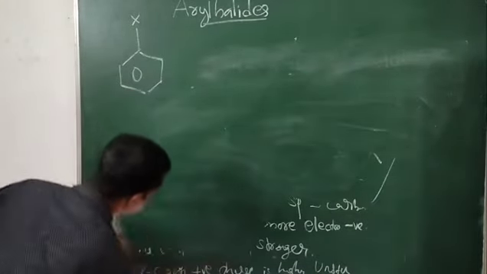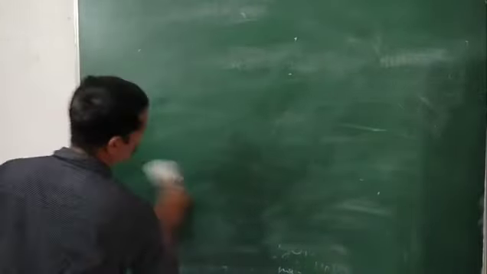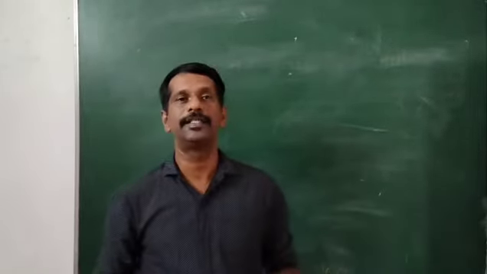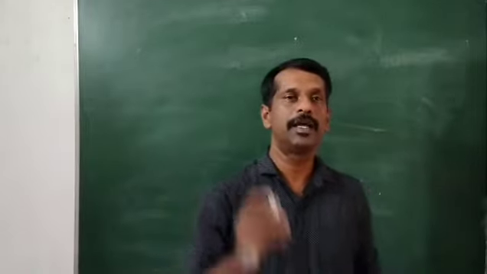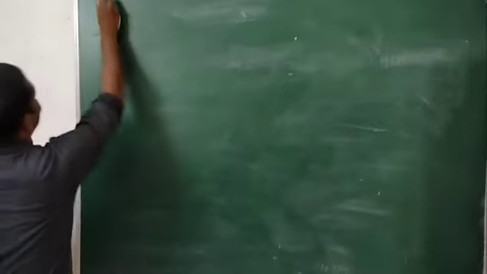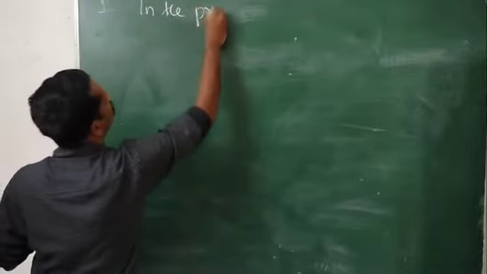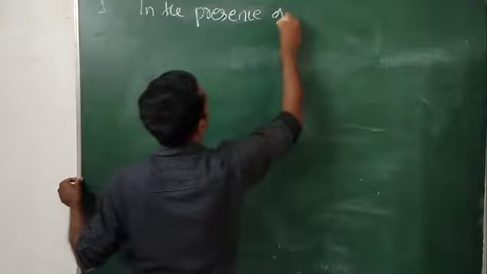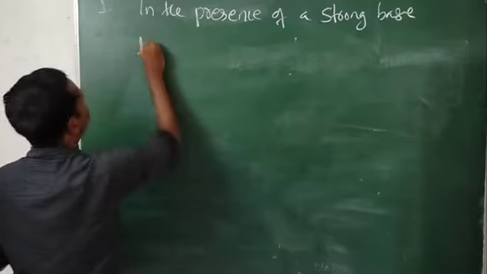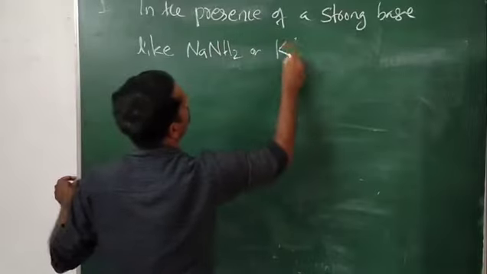But in certain cases, aryl halides will undergo nucleophilic substitution reaction. Look here. Aryl halides can undergo nucleophilic substitution reaction, first, in the presence of a strong base like sodium amide NaNH2 or potassium amide KNH2.